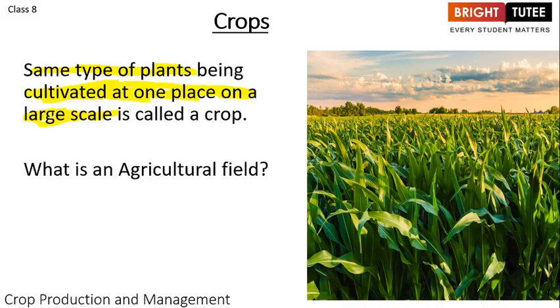Now what do we understand by the term agricultural field? An agricultural field is a plot of land where the growth, the rearing, or the raising of these plants takes place. So we are cultivating these plants on a plot of land.